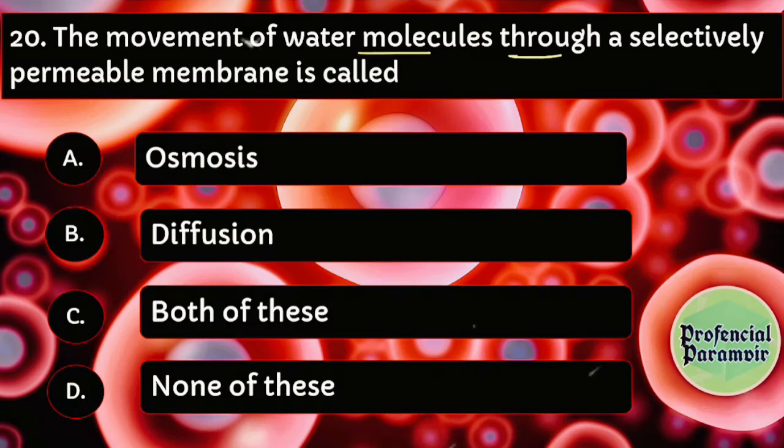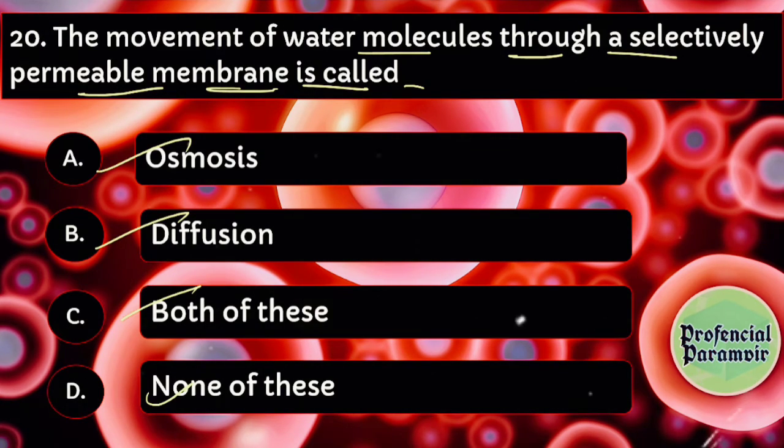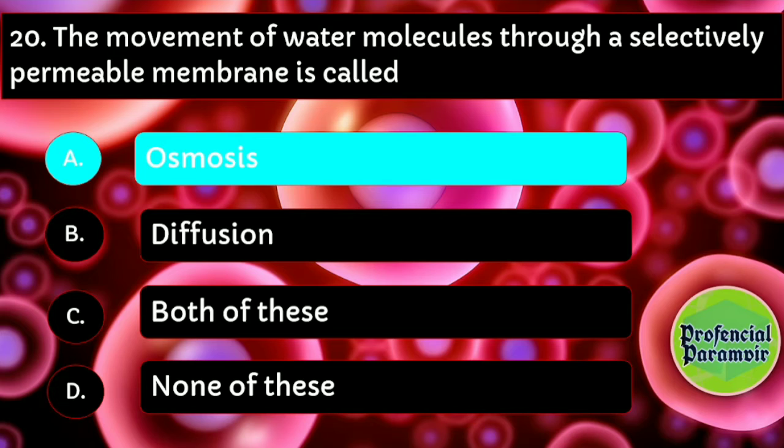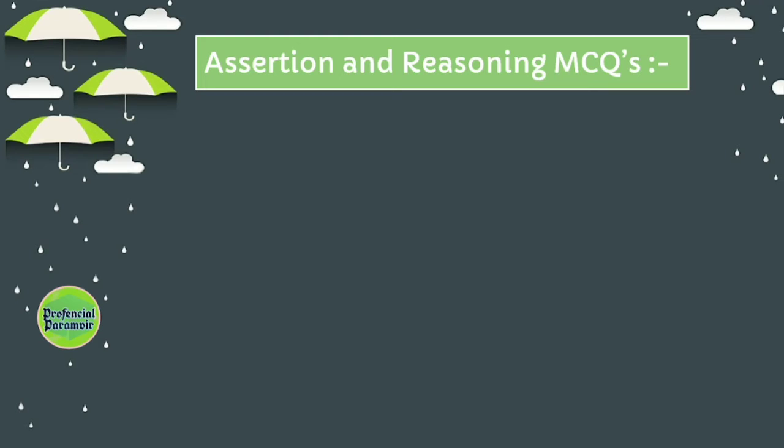Movement of water molecules through a selectively permeable membrane is called osmosis, diffusion, both of these, none of these. The movement of water molecules through a selectively permeable membrane is osmosis. We have done this type of question previously also. Now moving on to assertion and reasoning questions.